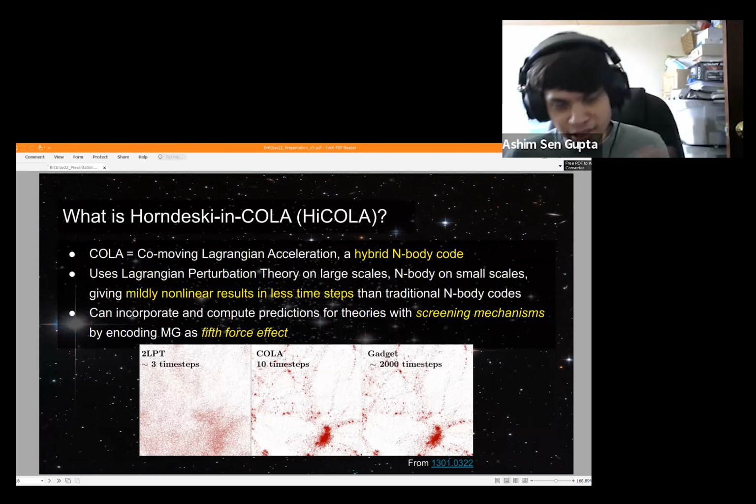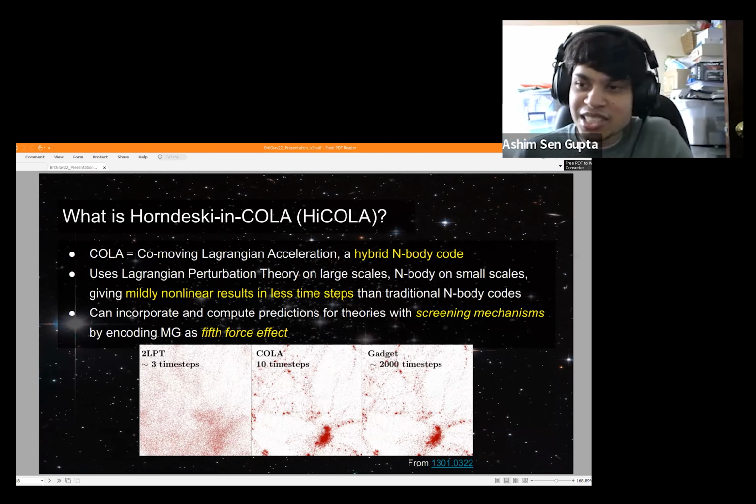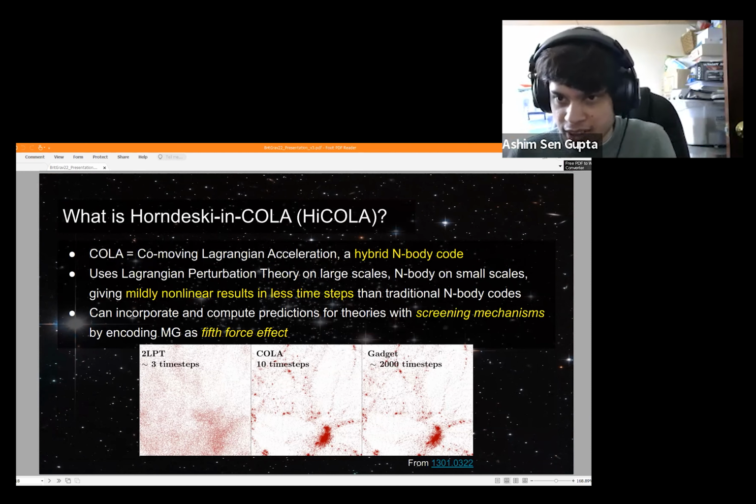So HiCOLA stands for Horndeski in COLA. So let me now talk about what COLA is. So COLA stands for co-moving Lagrangian acceleration. It's a hybrid n-body code. It uses Lagrangian perturbation theory on large scales and an n-body part on small scales. And the marriage of the two gives mildly nonlinear results in fewer time steps than traditional n-body codes. So it's less computationally and temporally expensive than your usual n-body codes.